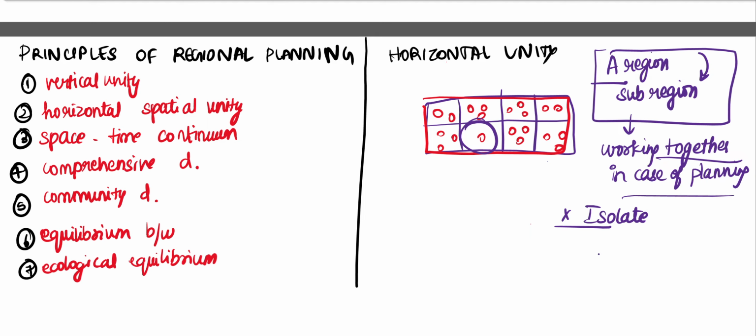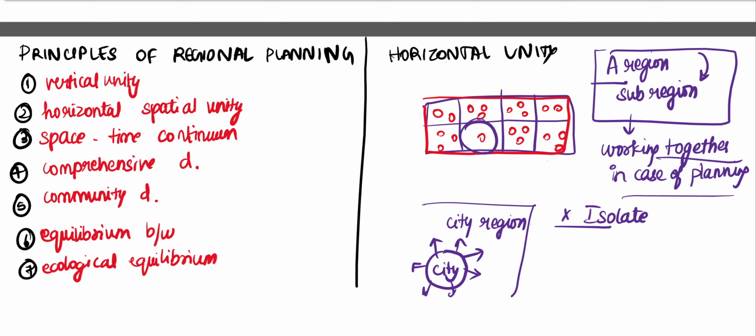Right. Now, if you take a city, this city has influence on its surrounding regions. Therefore, we call it a city region, right? So, planning for a city region, you have to plan not only for the city and its administrative territory, but you have to plan for the city region. This is what horizontal unity talks about.